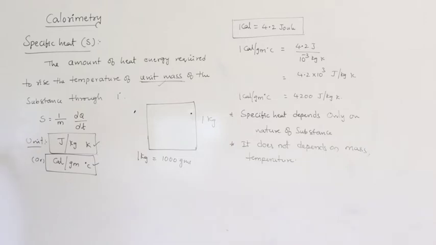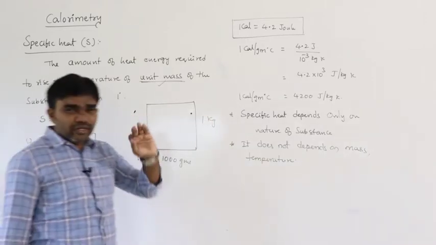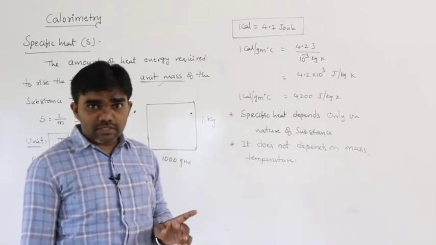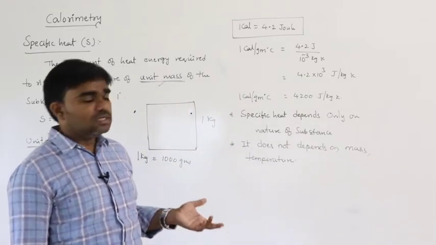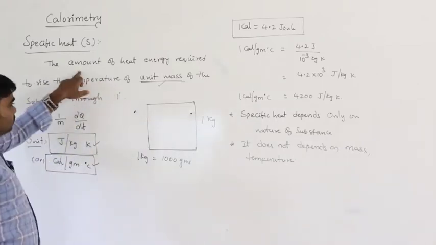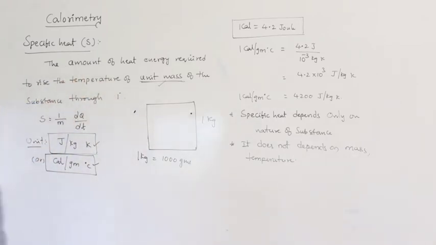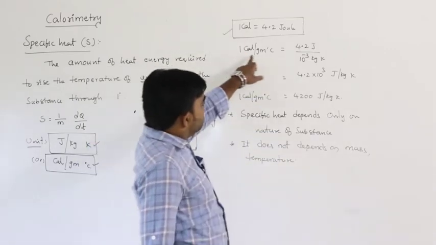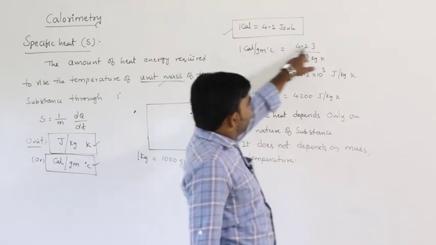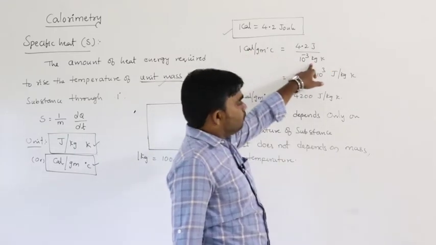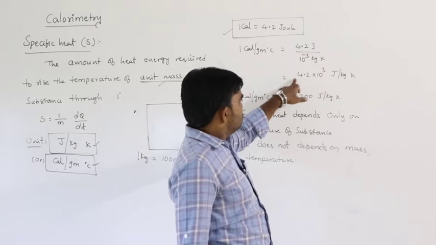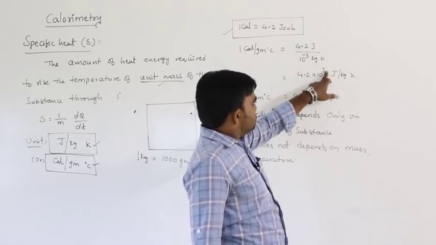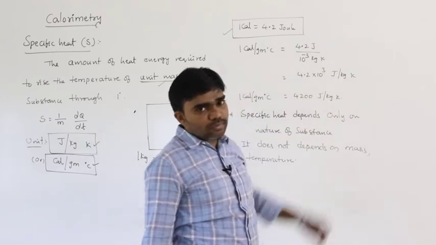So this is specific heat and its dependence. For a given substance, the value of specific heat always remains constant. This is about specific heat. So this is the relation you must remember: 1 calorie is equal to 4.2 joule. 1 calorie per gram Celsius is 4.2 joule per gram, which is 10 power minus 3 kg. So 4.2 into 10 cube, since 10 power minus 3 comes to the numerator it becomes plus 3. That is 4200 joule per kg Kelvin.